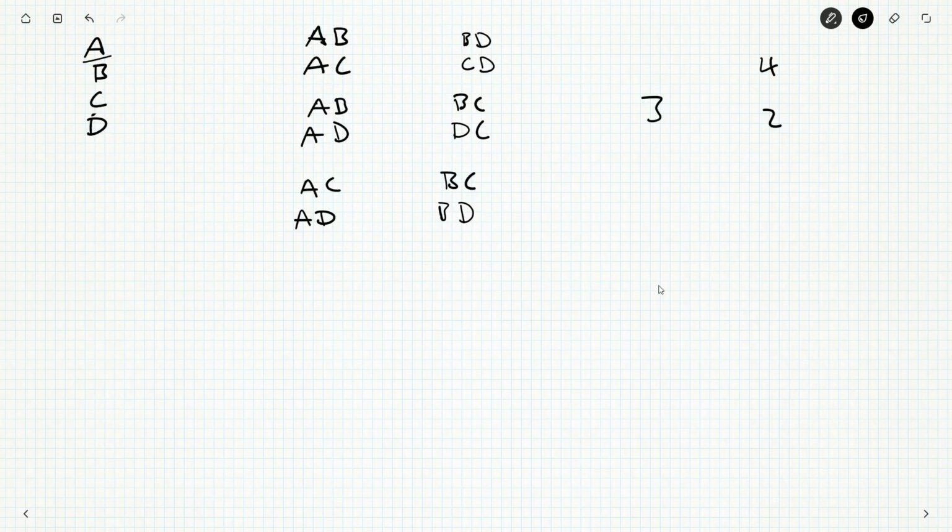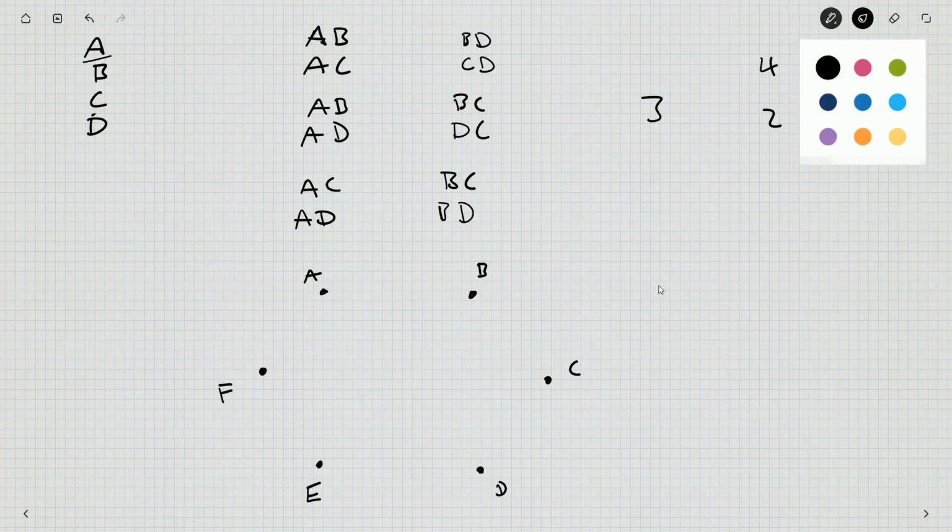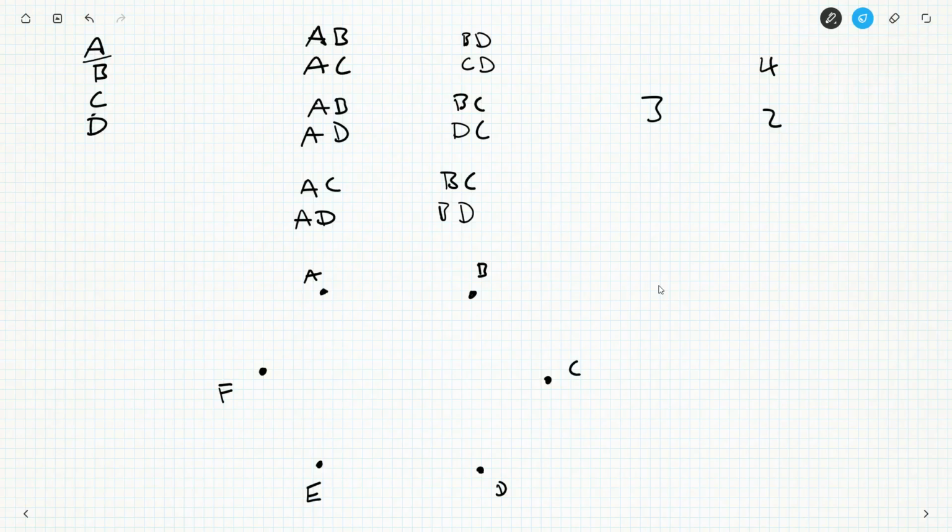I'm going to make a little hexagon with my teams. A, B, C, D, E, and F. And I'm going to draw in some lines, and a line will mean those teams play together. So maybe AB, AC, and AD. Now when it comes to A, how many choices of line do I have? Well, I've got 5 teams to choose from. I need to choose 3 of them to play with A. Once I've done that,